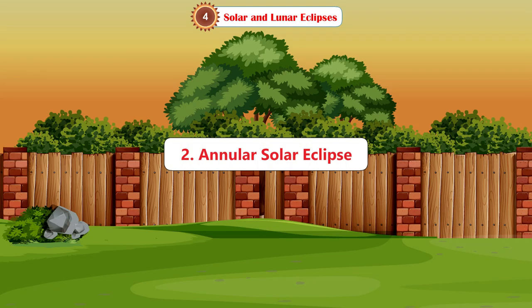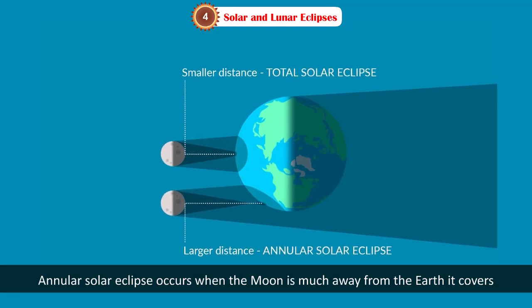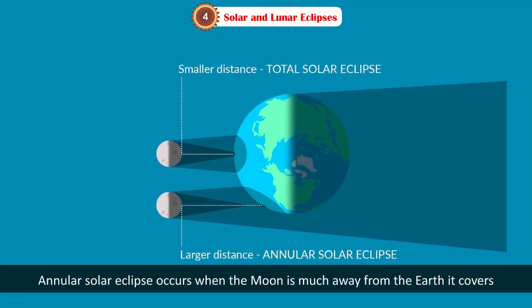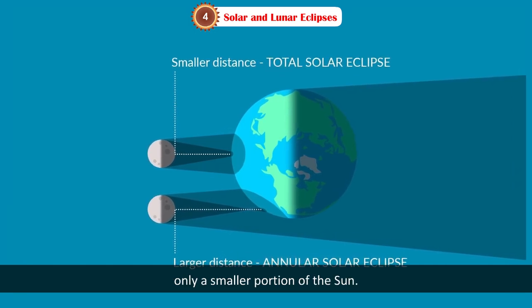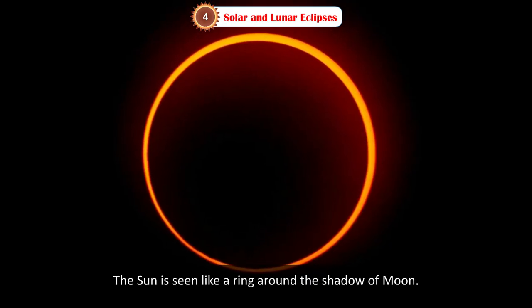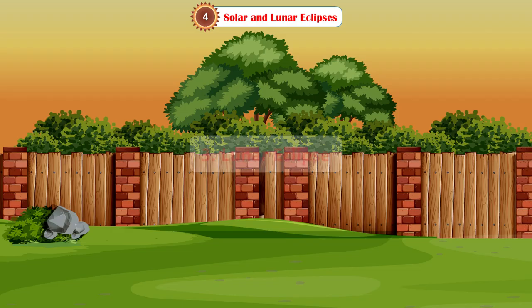Second, annular solar eclipse. Annular solar eclipse occurs when the Moon is much away from the Earth. It covers only a smaller portion of the Sun. The Sun is seen like a ring around the shadow of Moon.